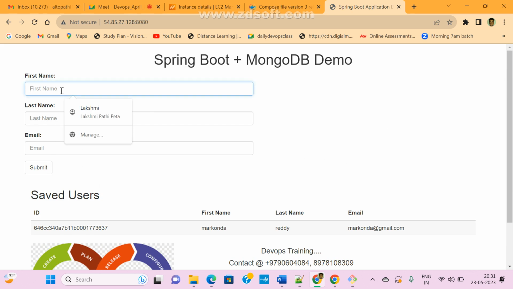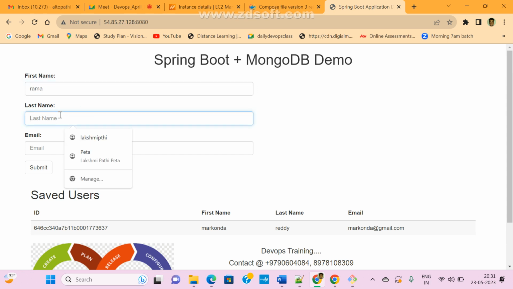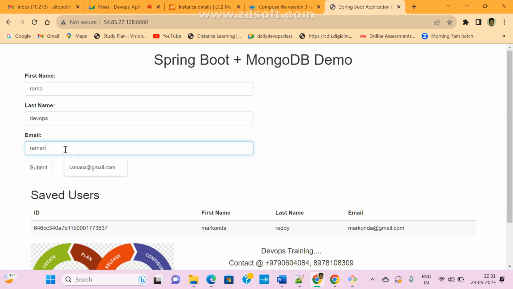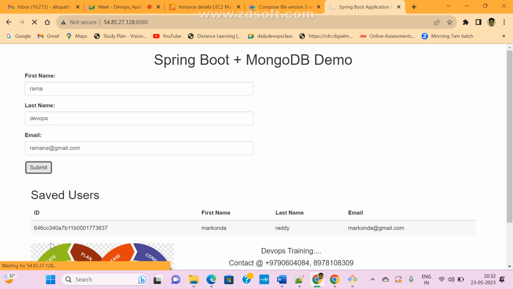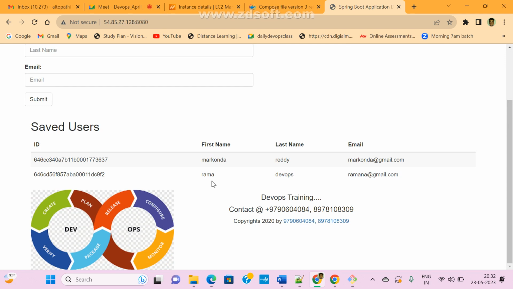Now check this data. For example, I'm giving Rama, whatever you give, okay, I just gave it. Now if I click, as of now we have some dummy records available, and if you click, it will automatically store one more record. Now see here, Ram. Now understand, right? So this is how Docker Compose works, and in which case we go for Docker Compose. I hope you got it, guys.